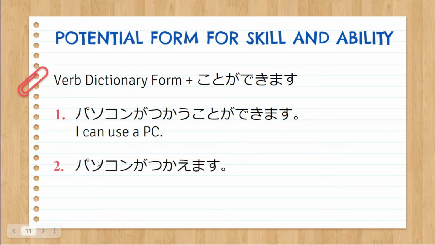Now, for the potential verb, pasokon ga tsukaemasu. From tsukaimasu, the i syllable becomes e. So it is now tsukaemasu, which also means I can use a PC. With their meanings, there is no difference, only in their form. For this one, you use a dictionary form plus koto ga dekimasu. But for this one, we just use the potential verb directly.